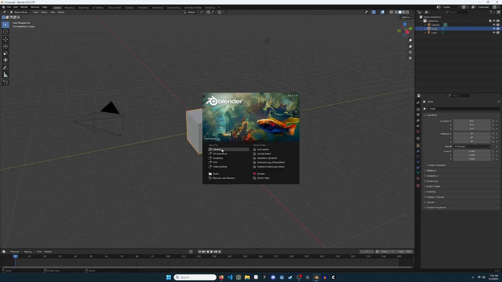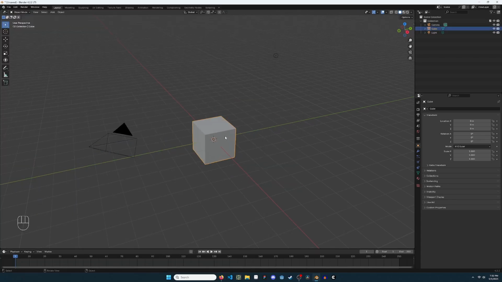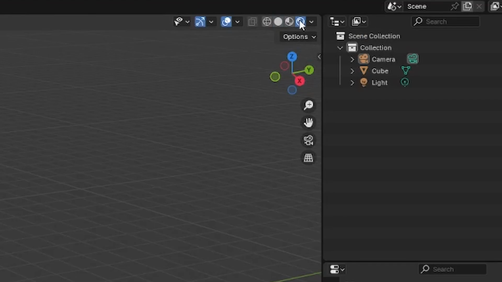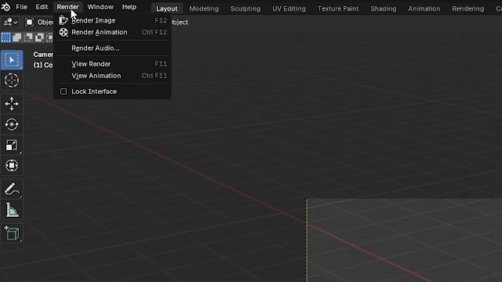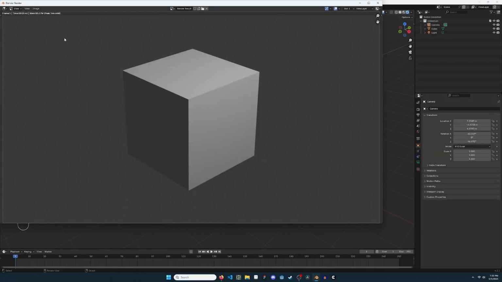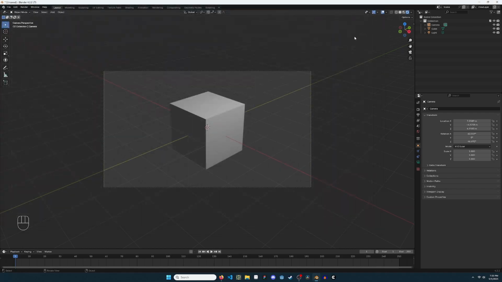A new general file in Blender comes with a default cube, a light, and a camera. View the effect of the light by choosing the rendered view in the top right menu. Preview what the camera sees with the camera view button to the right of the viewport. Render the image with the render menu in the top left corner, or press F12.